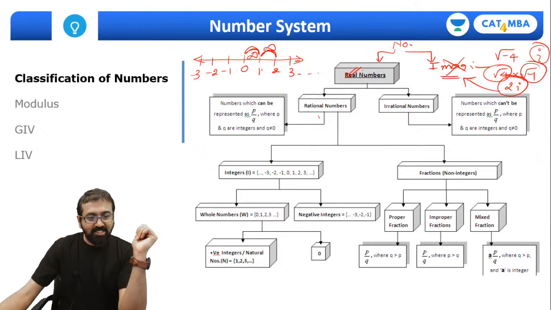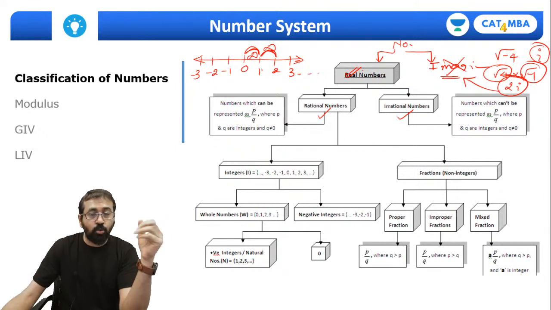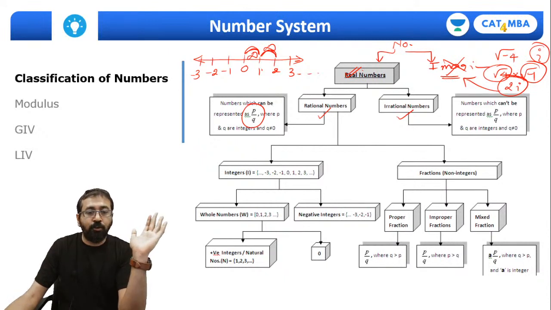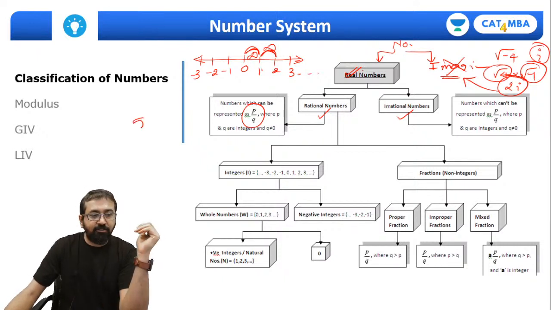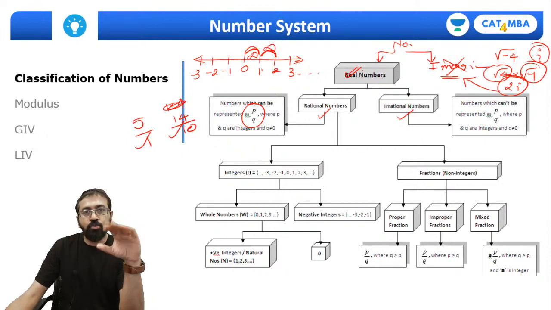Okay, so rational numbers. Real numbers can further be classified as rational and irrational numbers. All those numbers which can be represented in P by Q form are called rational numbers, and irrational numbers cannot be represented in P by Q form. If I take a number like 5, or 1.4, see, 5 can be written as 5 by 1, or 1.4 can be written as 14 by 10. So all of these are rational numbers, because you can represent them in P by Q form.